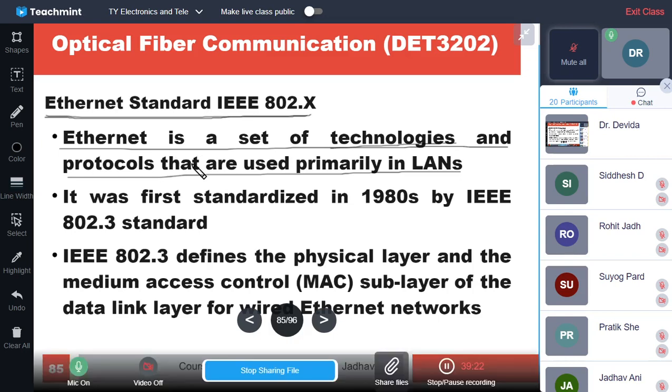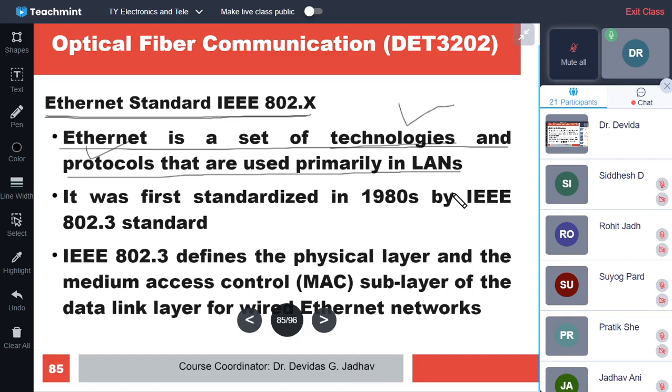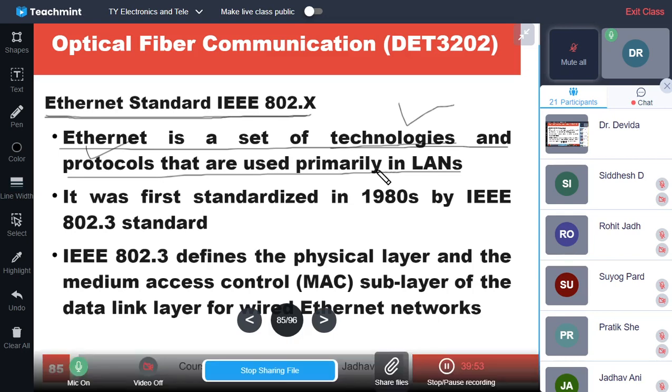So it is called the Ethernet standard. IEEE does that. But the Ethernet is the set of technologies, and the set of protocols used in LANs. Some technologies are used for interconnection, and some protocols are used for interoperation, and these technologies and protocols together are called Ethernet. It is a virtual network, an Ether network, so the name Ethernet was given.